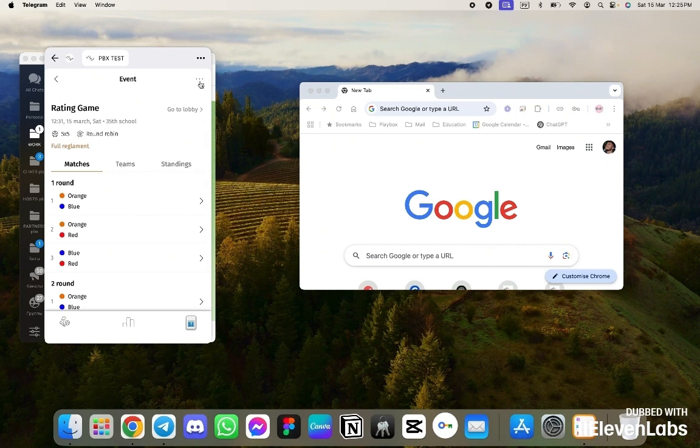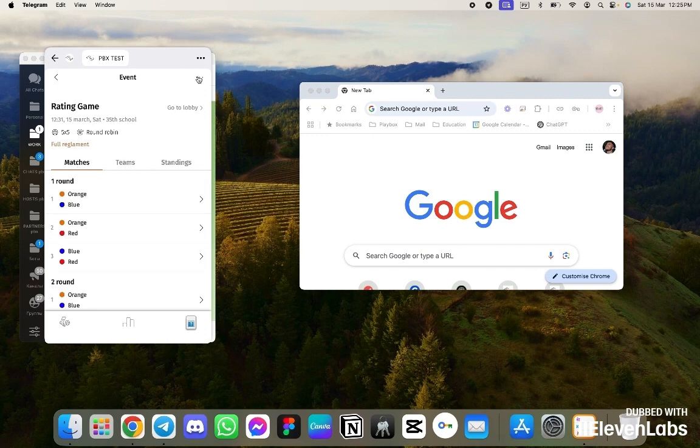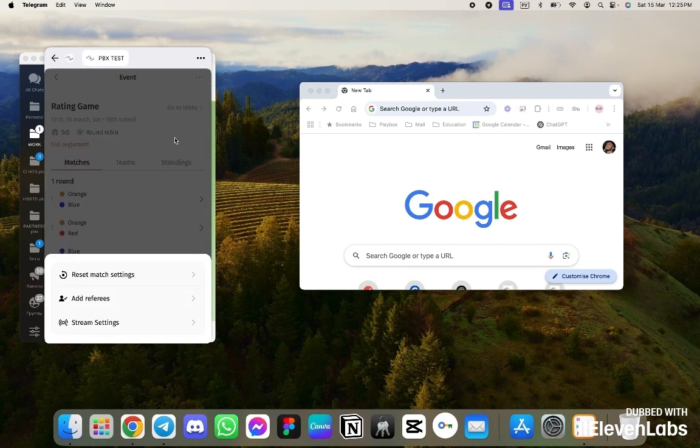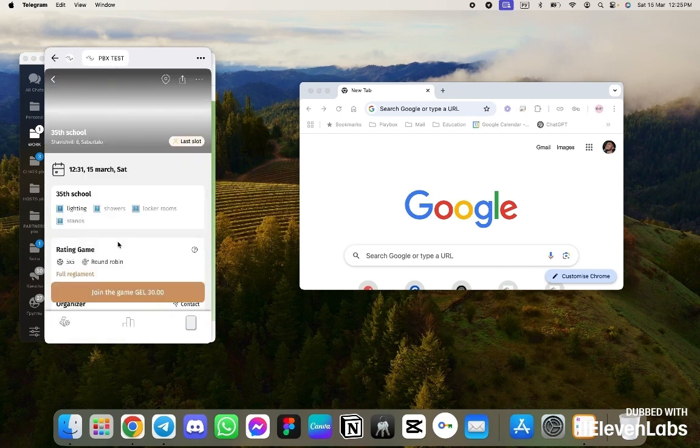Suppose we want to change something. We want to change the lineup or we want to change the rules. For this, we click the 3 dots. All organizer options are in this additional menu, and we click Reset Match. Here. The rules have all changed.